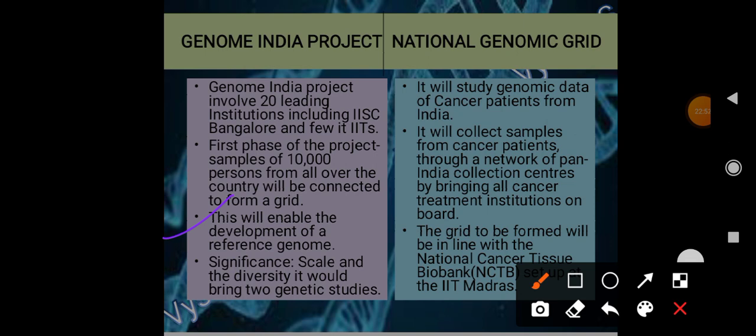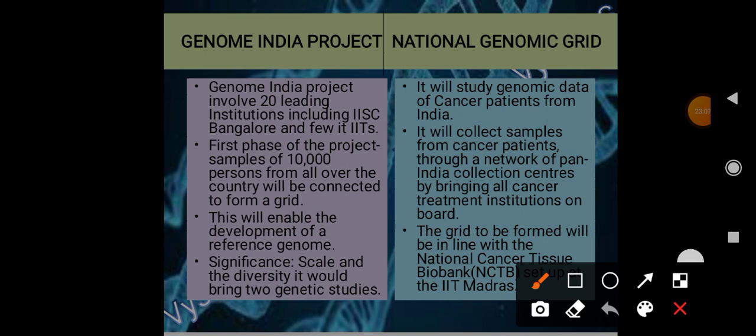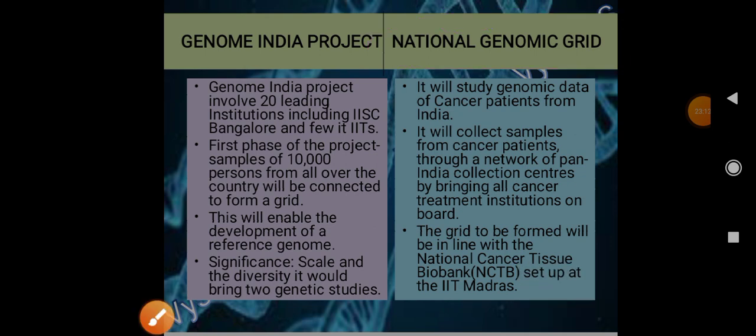The significance is the scale and diversity that it would bring to genetic studies, because the Indian population is huge and we are very diverse people. So that's how it is very significant. Moving ahead, we have the National Genomic Grid. Whenever you see this, remember cancer. National Genomic Grid means cancer.